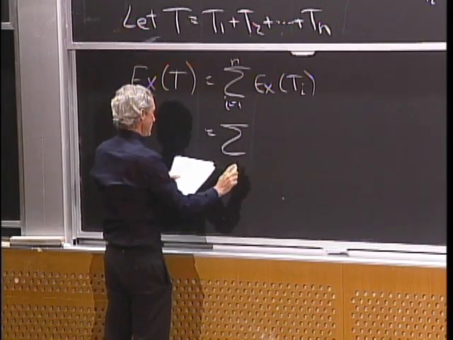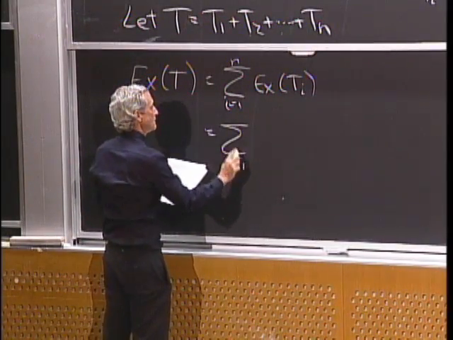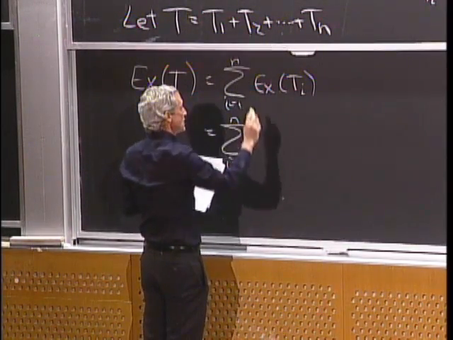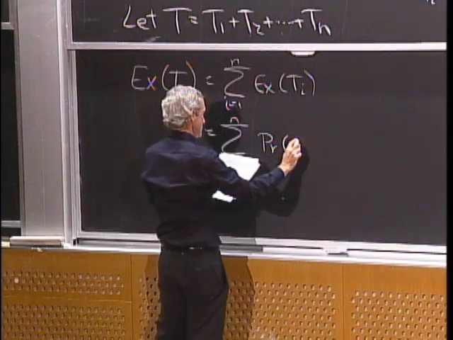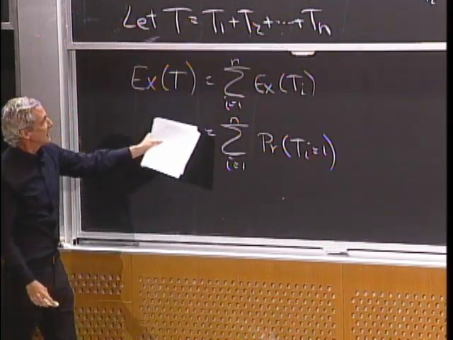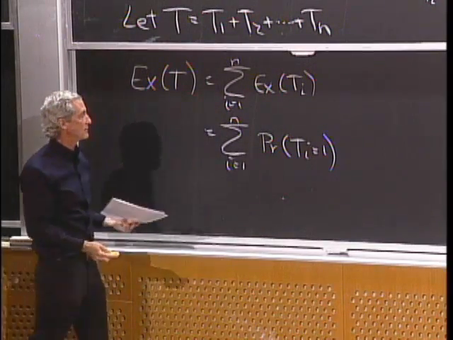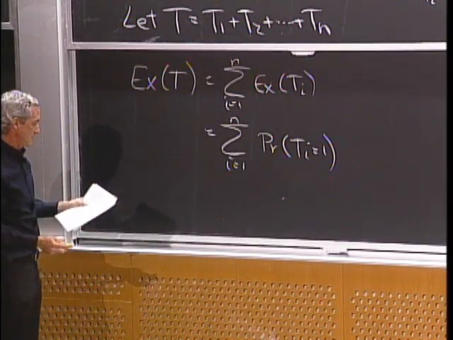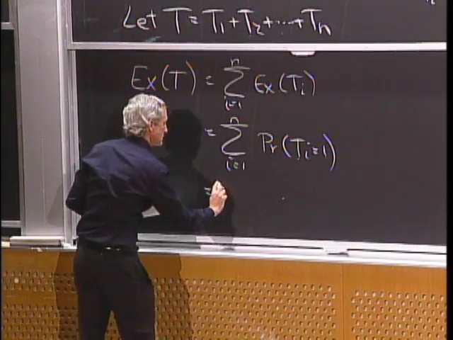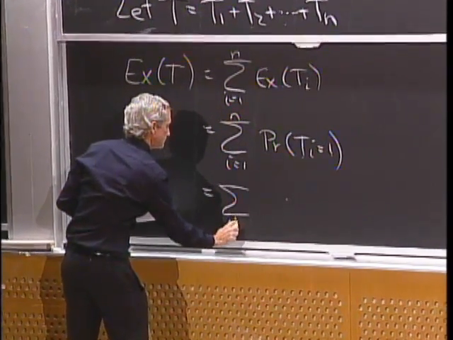Now, the expected value of T sub i is really easy to evaluate. It's just a 0, 1 variable, so it's just the probability that T sub i is 1. Because it's 1 times this plus 0 times the probability of 0, and that cancels out. And the event that T sub i equals 1 is just the situation where the ith event occurs.